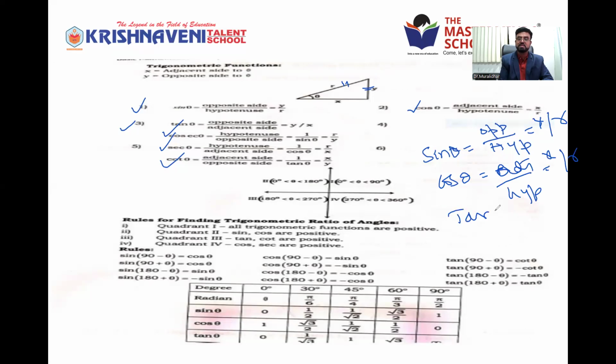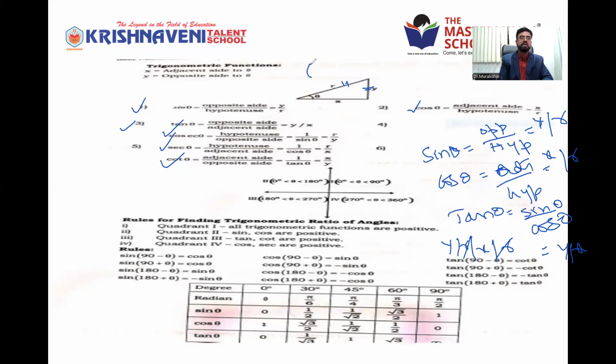Tan theta is very interesting: we can write sin theta by cos theta, that is y by r divided by x by r. R cancels, so that gives y by x, which is opposite side by adjacent side. That is tan theta.